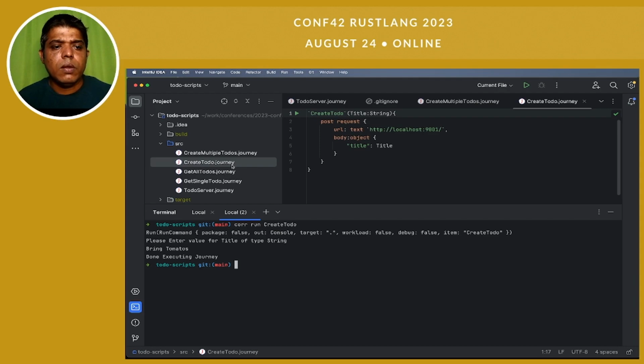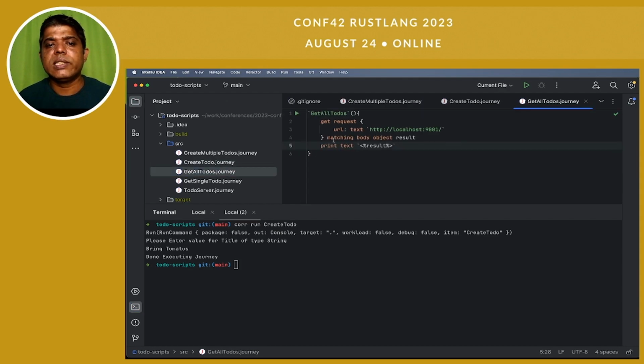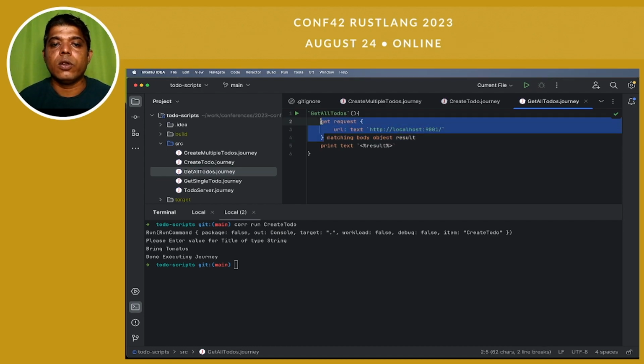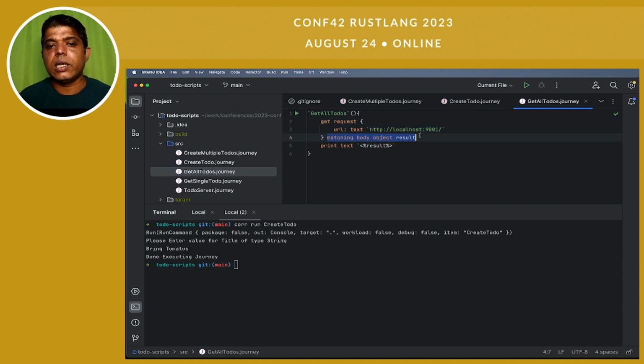Similarly, when I'm calling get all to-dos, you will see I'm calling a get request with a URL text like this. Now here you will see there is one more correlation happening, matching body object result. So this tool has the ability to capture responses from the REST APIs as well. If you see, the get request is done over here, but this additional clause matching body object result will capture the response in the variable result, and here we are printing text template result.